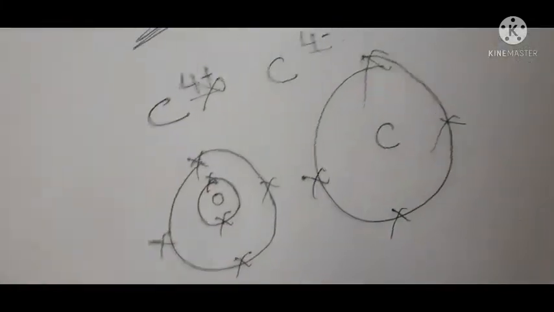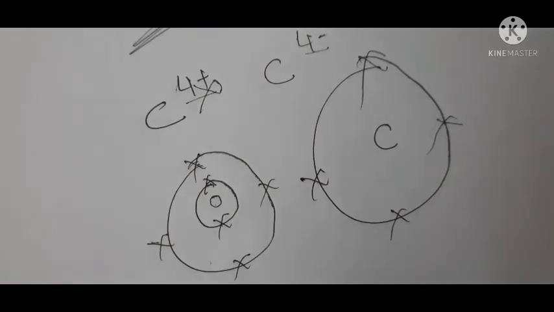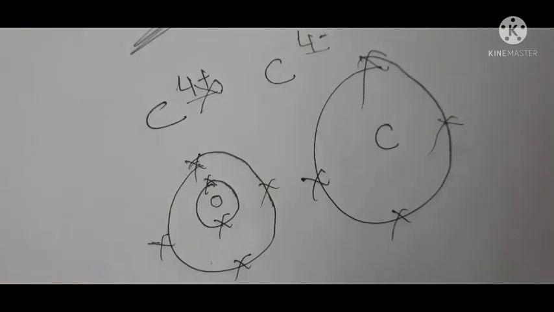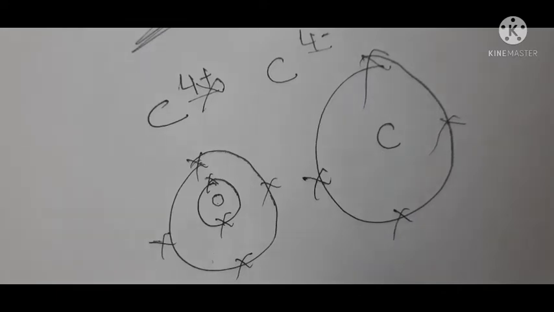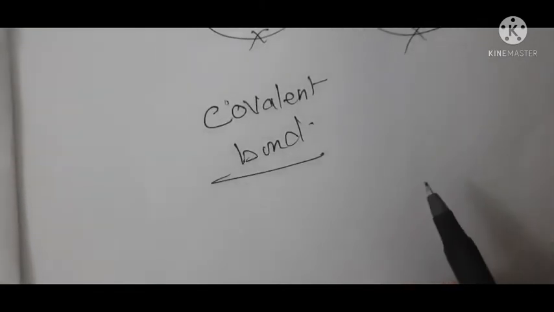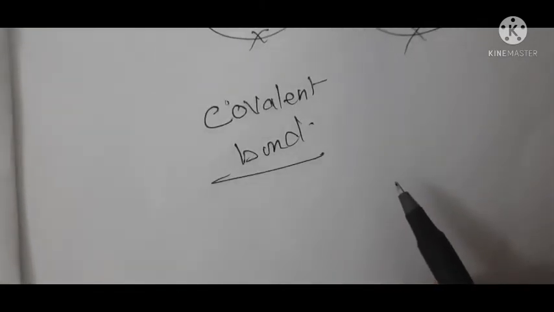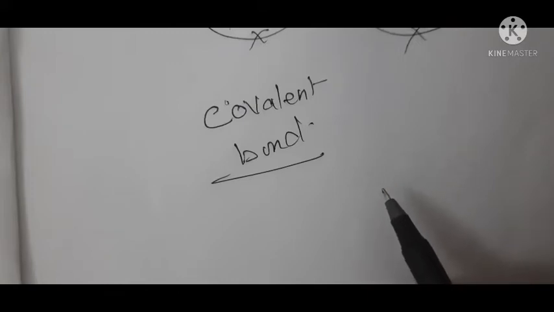But in case of covalent compounds, the boiling point and melting point are low, and they are not good conductors of electricity. Why are they not good conductors? Because ions are not formed. Actually it is the ions which carry the current. So here ions are not formed, so they are poor conductors of electricity, and the melting and boiling point of covalent compounds is low because the covalent bond which is formed is not strong.